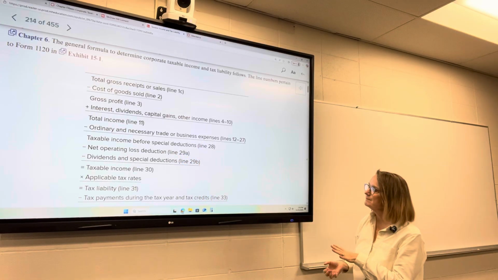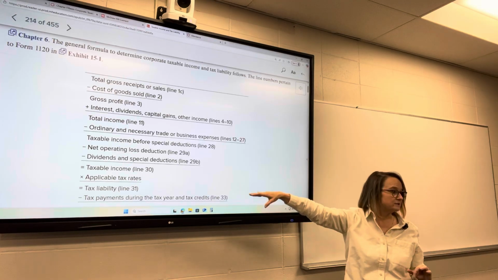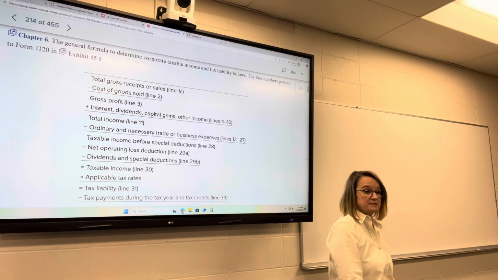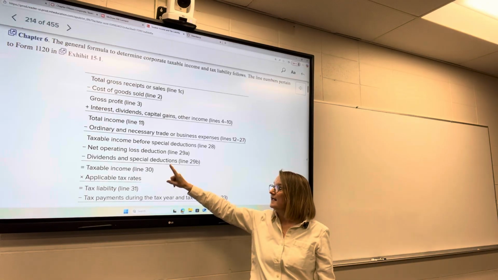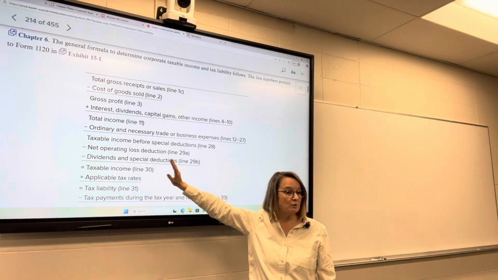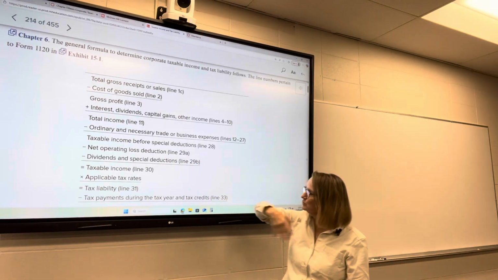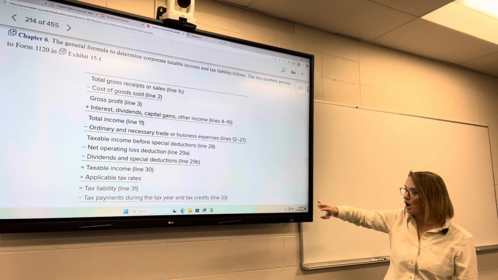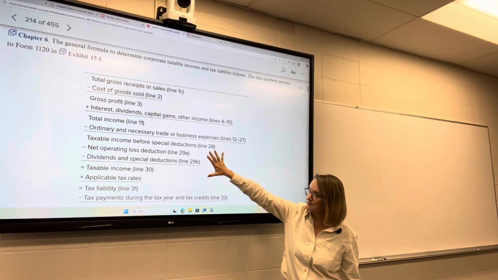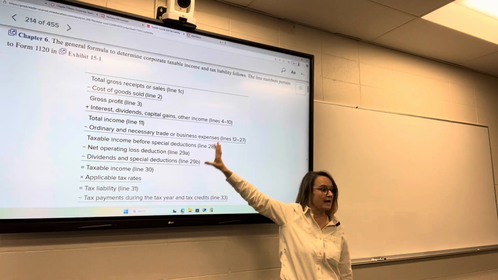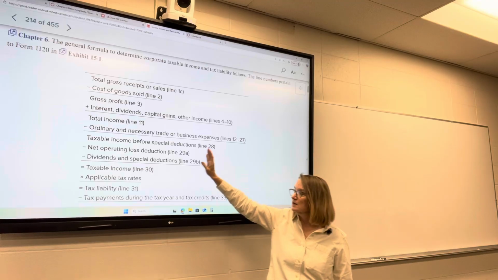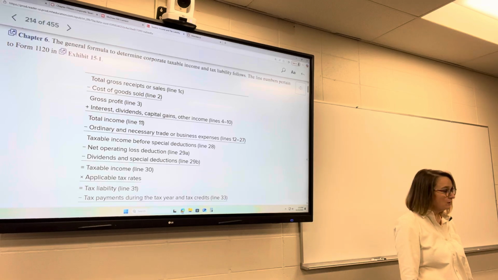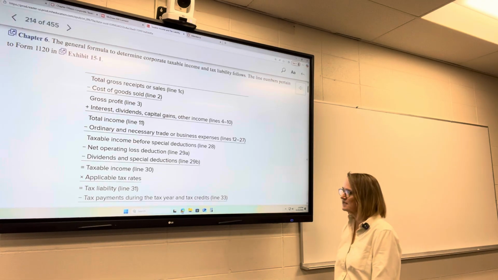These special deductions are what we're going to talk about in more detail down below. If we have a net operating loss deduction, we will then subtract that. If we have dividends received or other type of special deduction, we will subtract that to arrive at our taxable income. So we're not talking about credits up here. These are just deductions, things that affect our taxable income. Arrive at that, multiply it by our applicable tax rate, singular, one tax rate, 21%, to arrive at our tax liability.